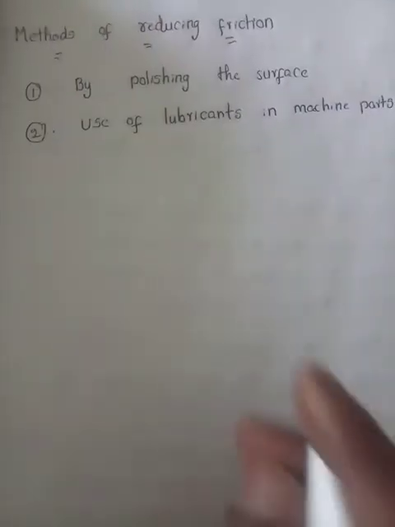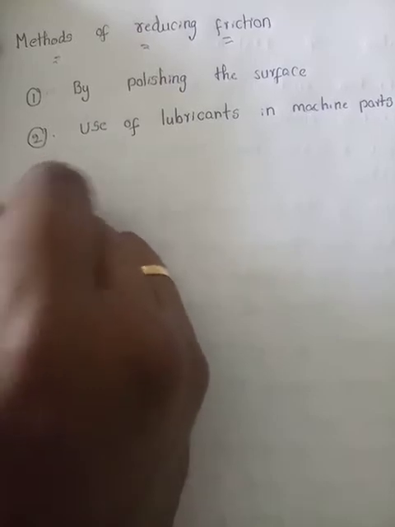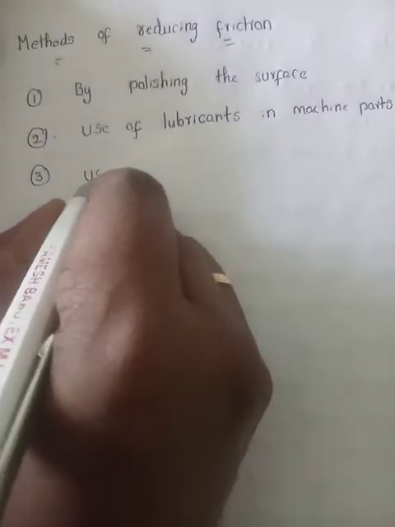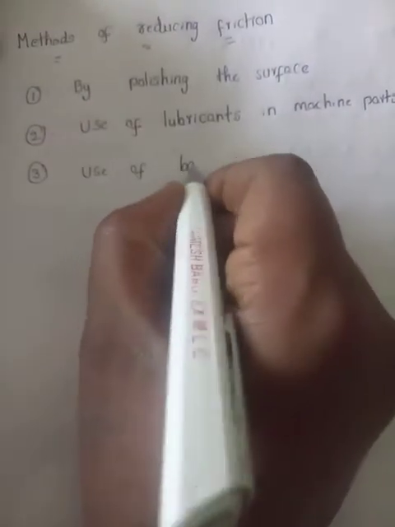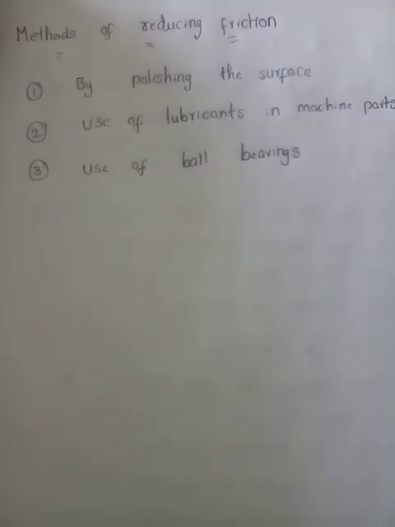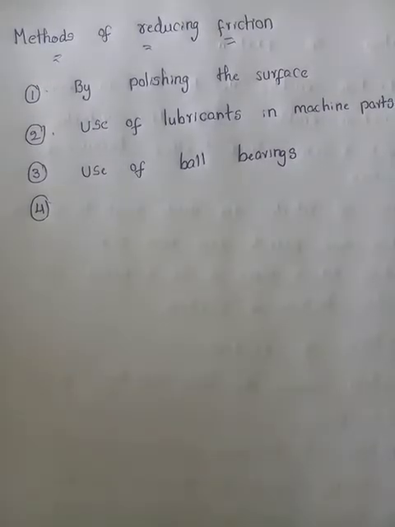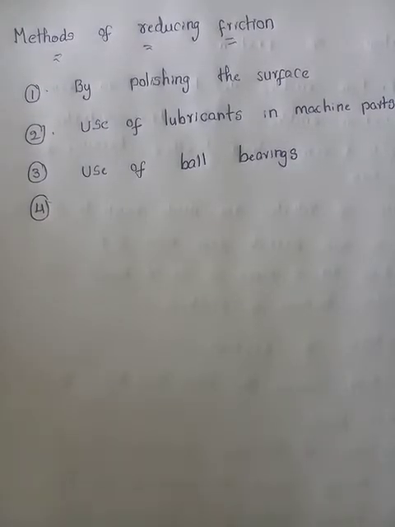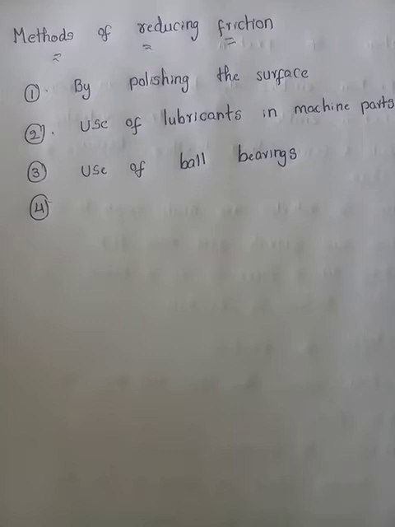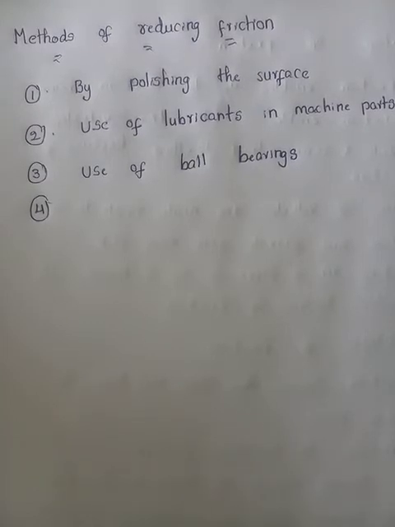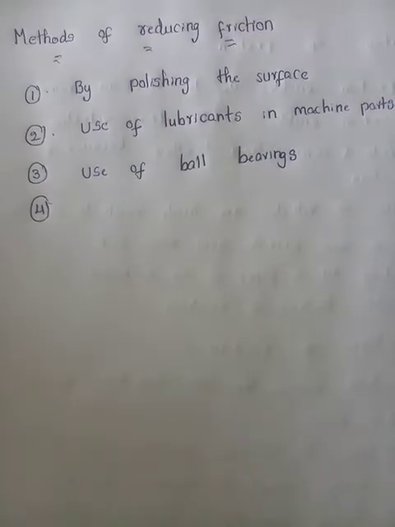Next, use of ball bearings. Next, the shape of the object also matters, for example, cars. And the use of anti-friction materials such as steel and other alloys to make machine parts. So there also we can reduce the friction.